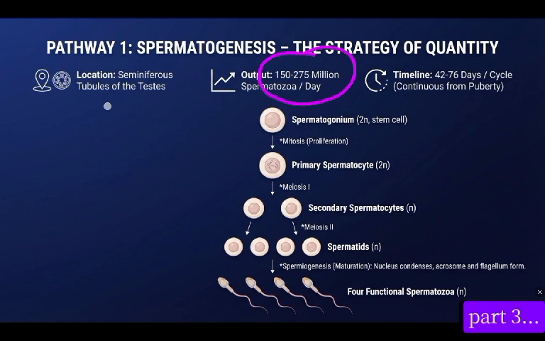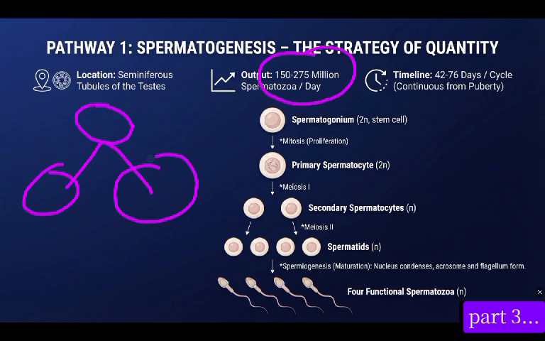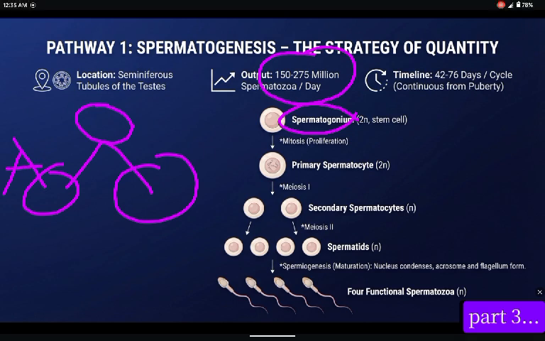So what happens in spermatogenesis? The first step is spermatogonium give rise to primary spermatocytes. But before they give rise to this primary spermatocyte, let me explain something. Spermatogonium are stem cells, and when we talk about stem cells, they are unspecialized. They are not specialized, but can develop themselves back or form a specialized cell. So what happens now? This spermatogonium you are seeing here will divide and form spermatogonia type A and spermatogonia type B.